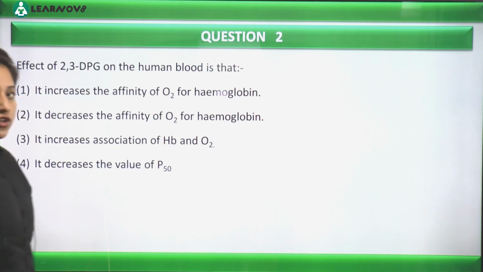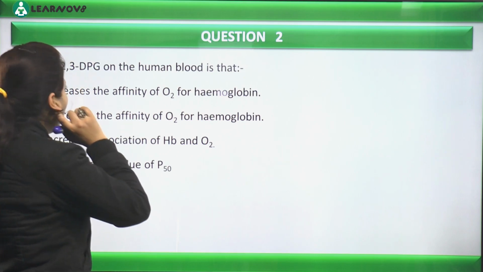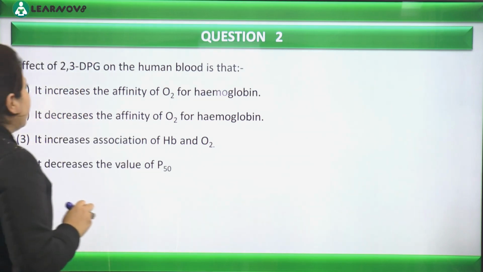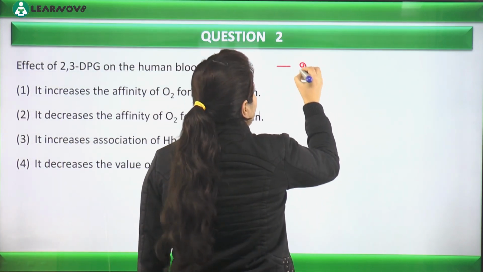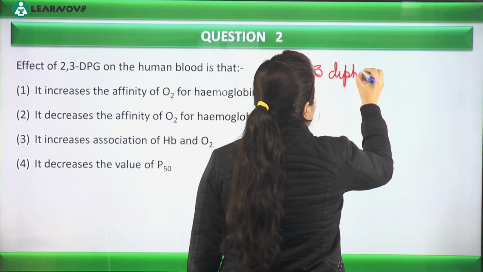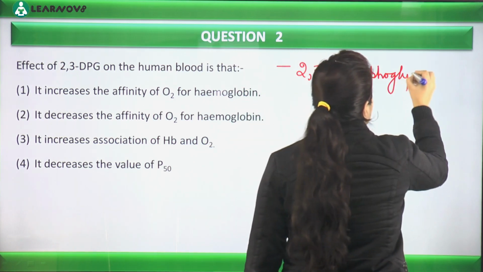Let's have the next question now. Effect of 2,3-DPG on the human blood is that. What is the effect of 2,3-DPG? What does 2,3-DPG stand for? 2,3-diphosphoglycerate.